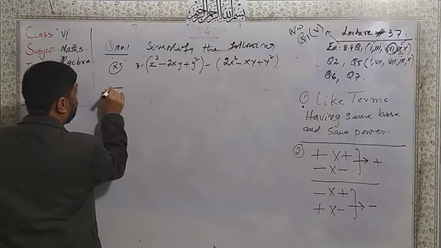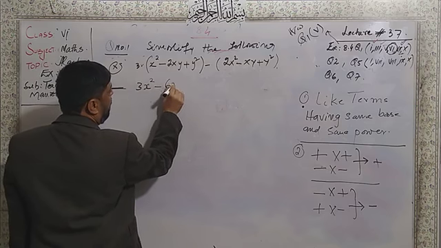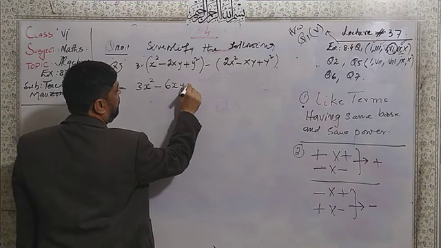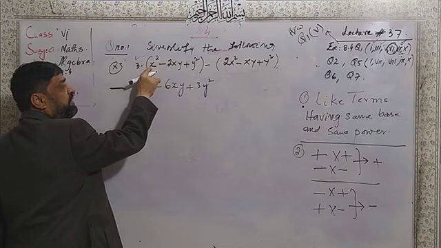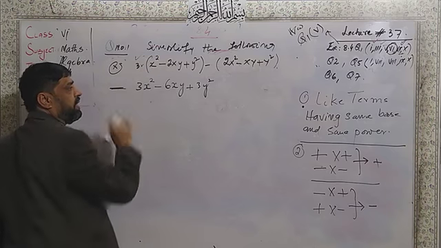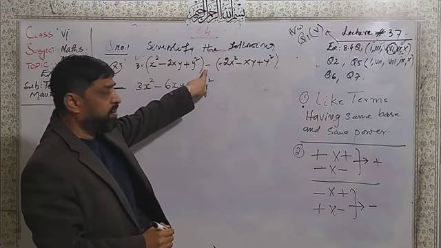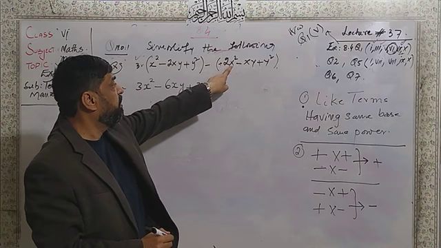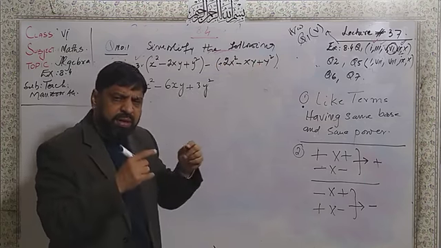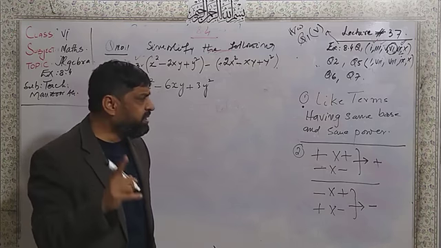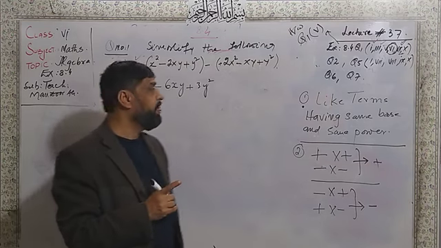So let us see the sign of equality. 3x square minus 6xy plus 3y square, after the multiplication of 3 with this term, this term, and this term. Here only the multiplication of the minus: minus by plus, minus. Again minus by minus, plus. Again minus by plus, minus. Because of the opposite sign, it is always minus. Always the same sign will be equal to plus.